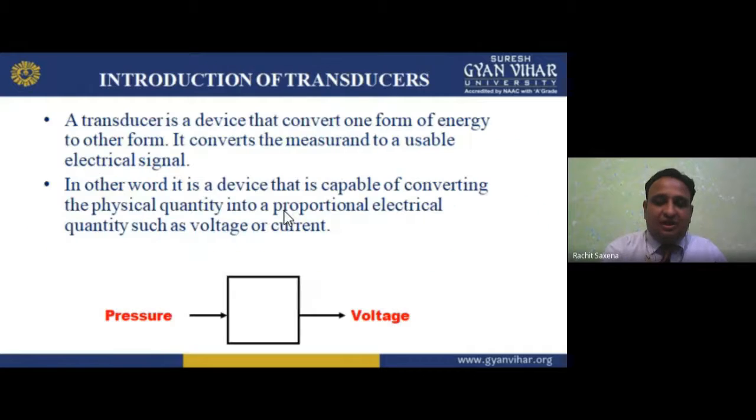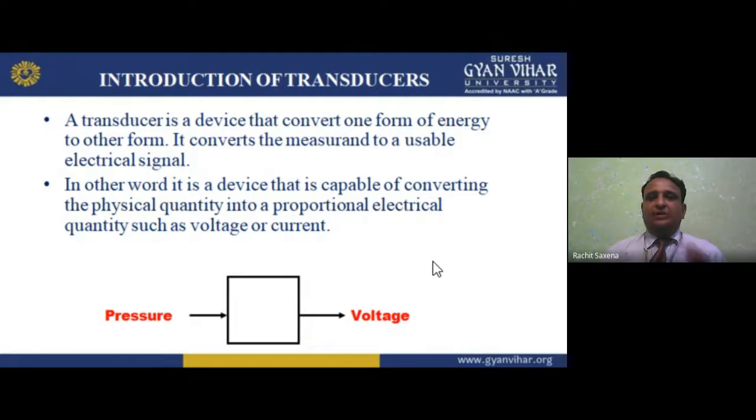Now, introduction of transducers again. It is shown here, pressure is converted into voltage. Pressure is the physical quantity, and voltage is also a quantity which we require in electrical power. If I'm talking about electrical power, I'm talking about voltage, maybe current, maybe something more, that is power or energy.